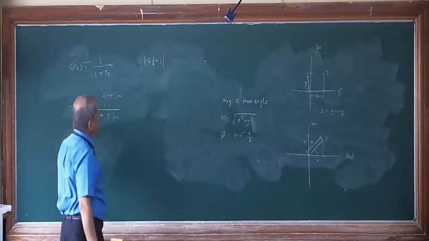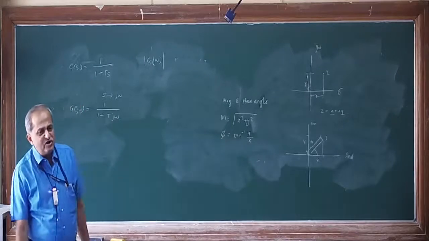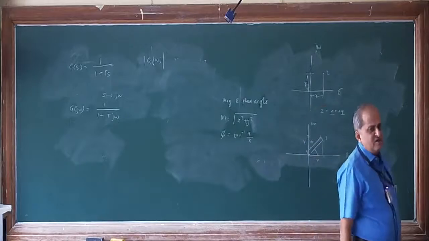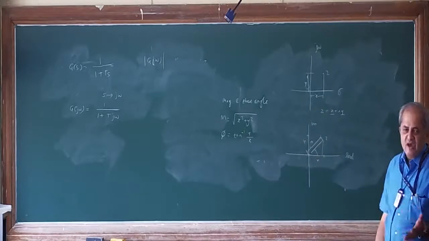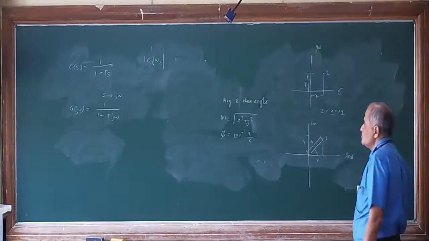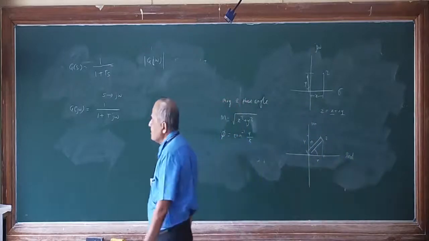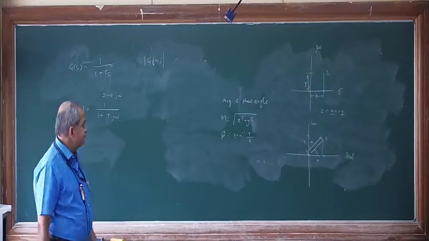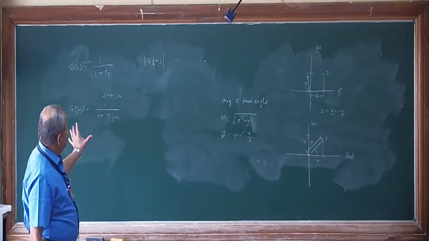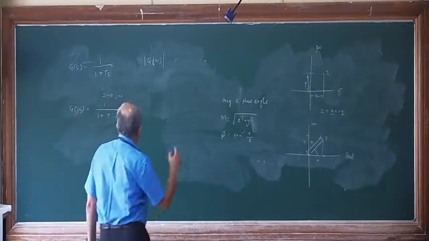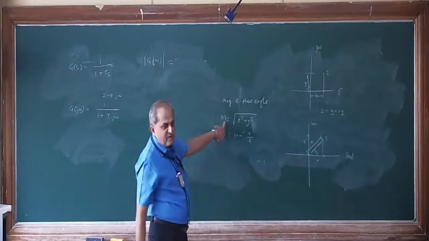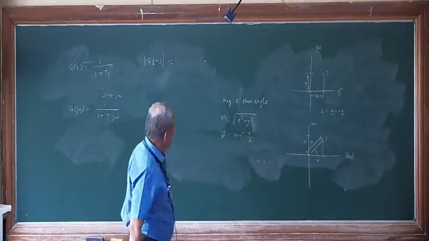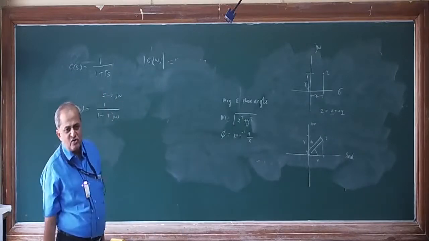Magnitude is represented by two parallel lines, and magnitude generally doesn't have sign. That means everything is positive, but not in polar plots. It can have a negative value also. So here magnitude means size, not mod. As per the definition of magnitude, it is the square root of real part square plus imaginary part square. In the numerator and denominator you have to follow that.